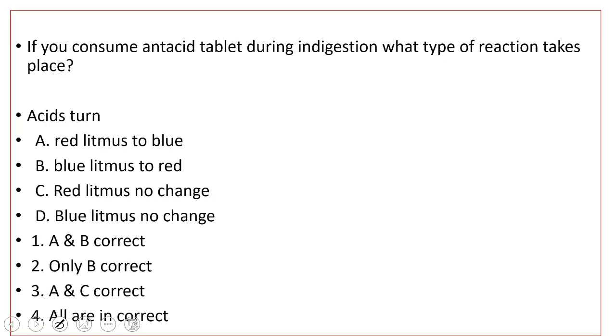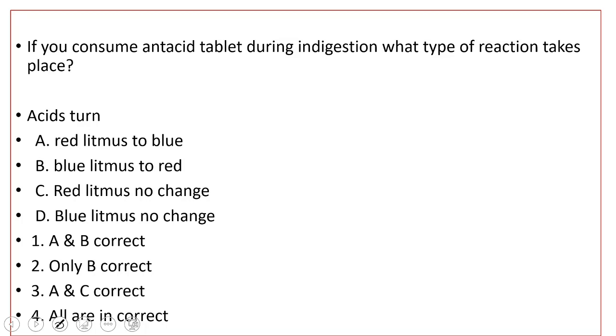Right. If you consume an antacid tablet during indigestion, what type of reaction takes place? See, inside the stomach, gastric juice is secreted which contains hydrochloric acid. So the amount of hydrochloric acid liberated will always depend on the quantity of food we consume. Sometimes hydrochloric acid will be liberated in large quantity irrespective of the quantity of food, or sometimes hydrochloric acid is secreted even before we eat the food, which produces a burning sensation inside the stomach.